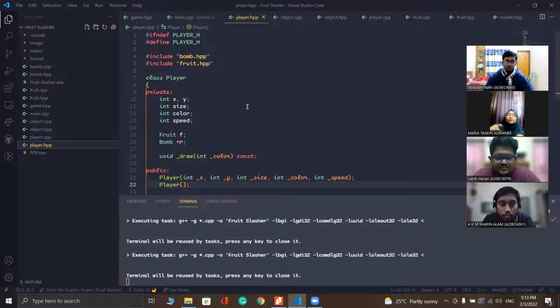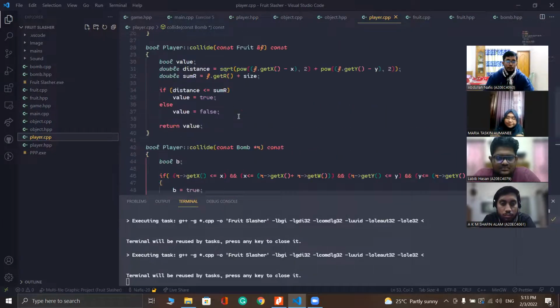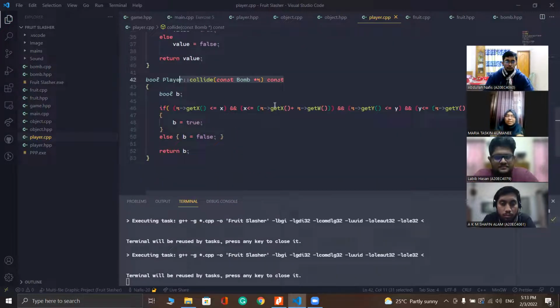Nafis, can you please move to the CPP file? Okay. So here we can see that the fruit class is compiled under the collide function, which shows the aggregation. And the bomb class, also compiled under the same collide function, shows the composition.